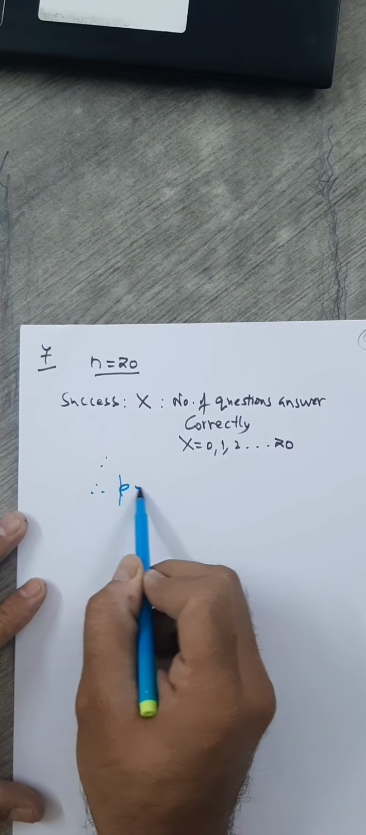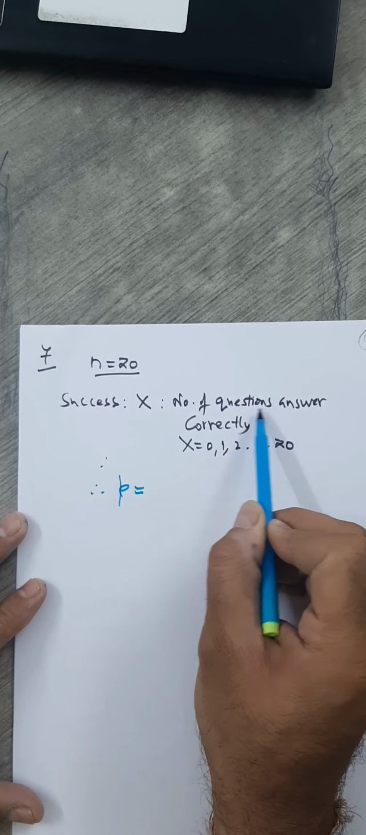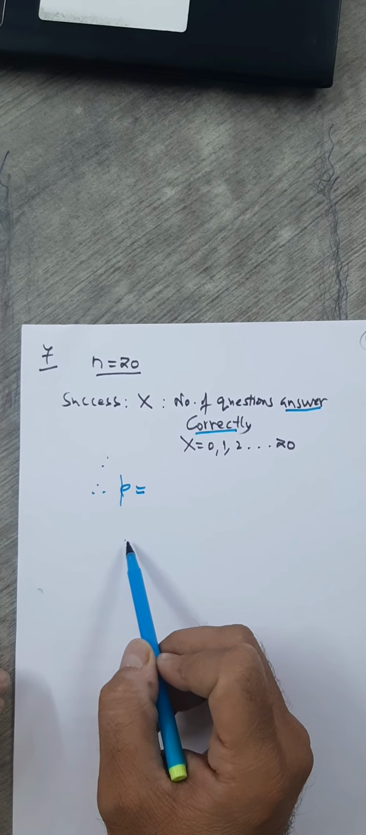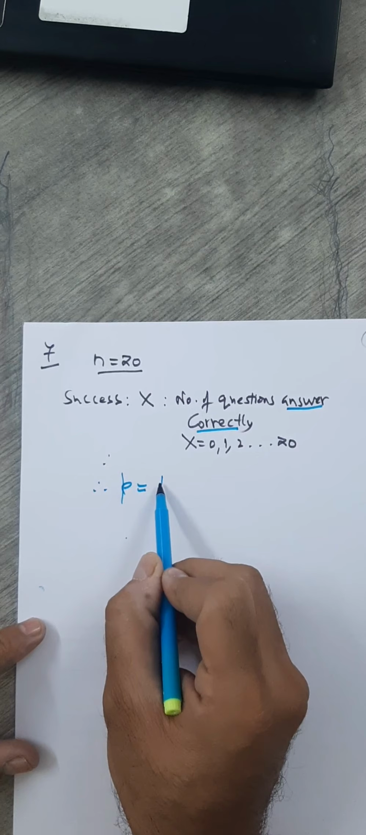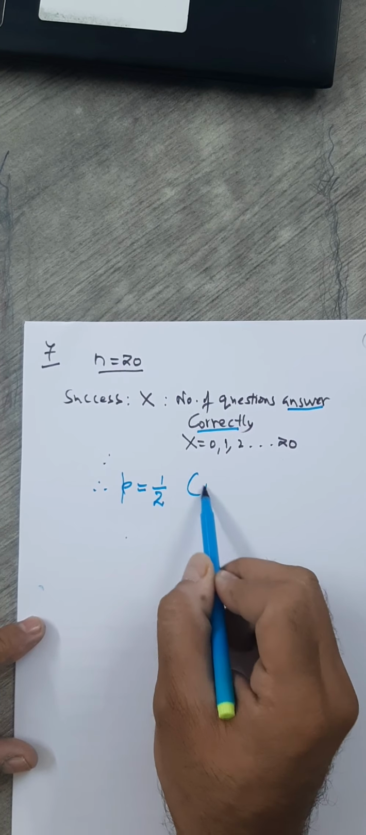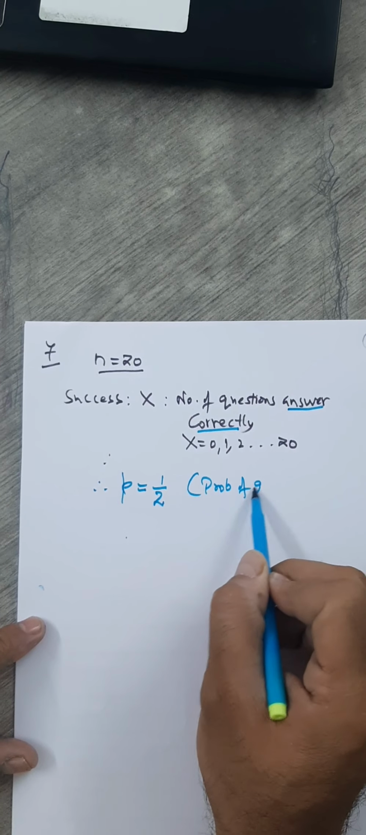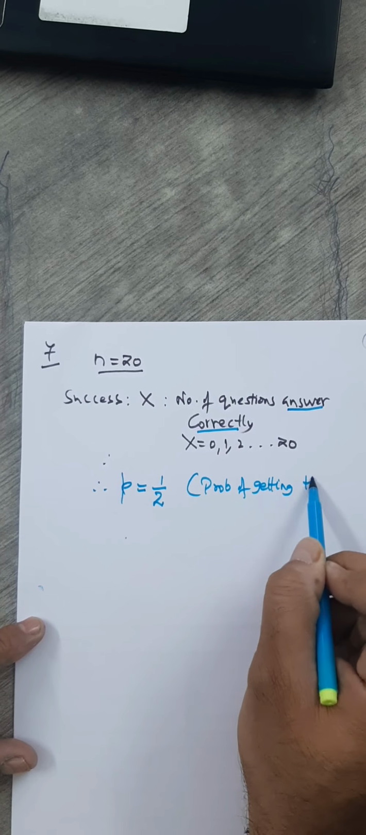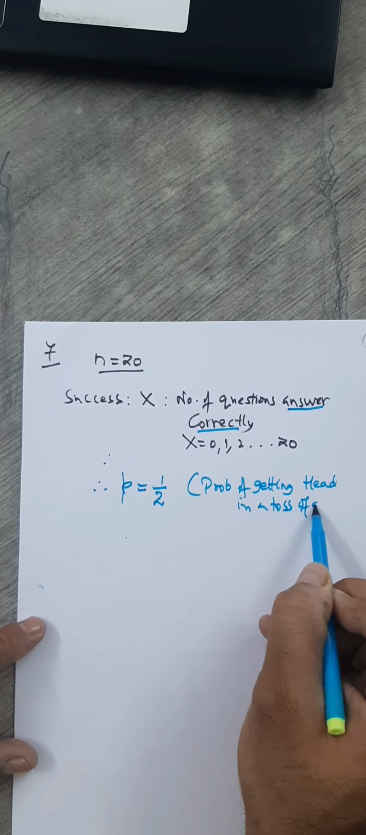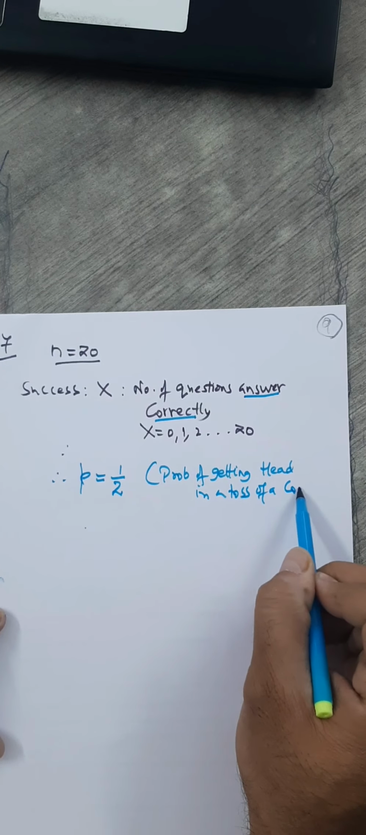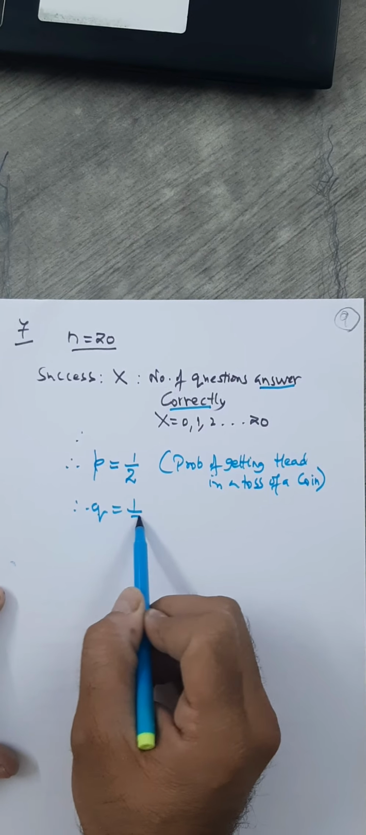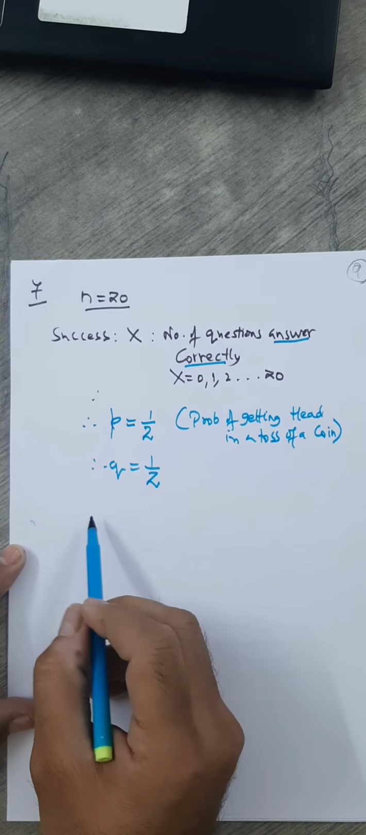That is small p. That is probability of getting the answer correct in a single trial. When is the answer correct? When head is obtained in a single trial. So what's the probability of getting head in a single trial? Half. This is nothing but probability of getting head in a toss of a coin. Right? This is given in the question itself. Just read it, you will realize. Okay, and therefore q has to be again half. So now the question becomes very simple for you.